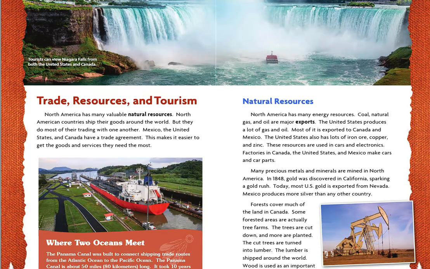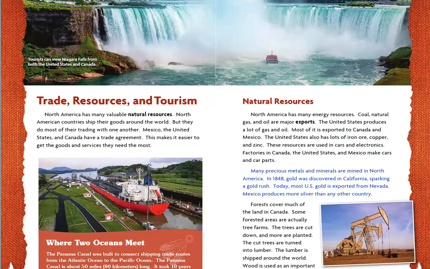Natural resources. North America has many energy resources. Coal, natural gas, and oil are major exports. The United States produces a lot of gas and oil. Most of it is exported to Canada and Mexico. The United States also has lots of iron ore, copper, and zinc. These resources are used in cars and electronics. Factories in Canada, the United States, and Mexico make cars and car parts.